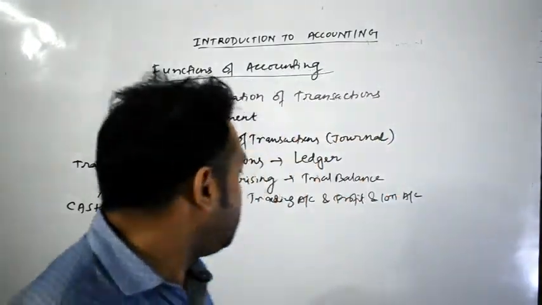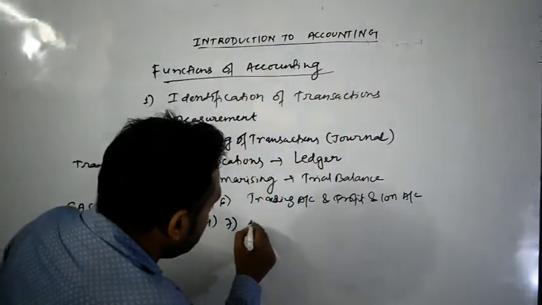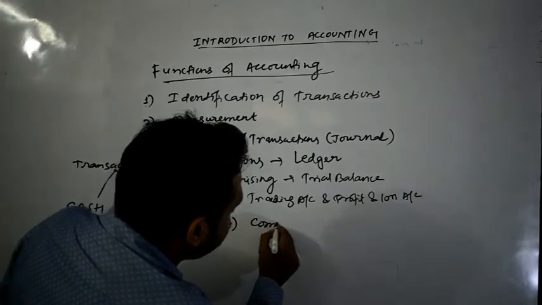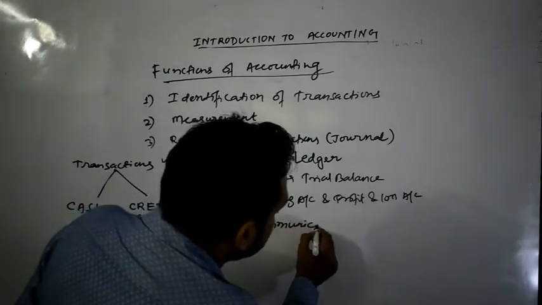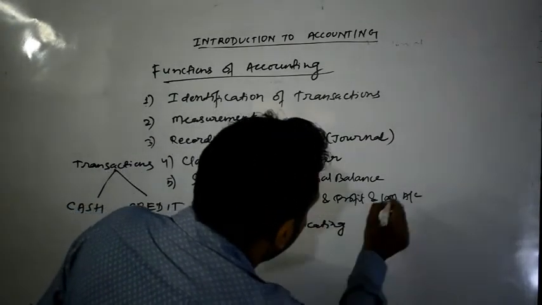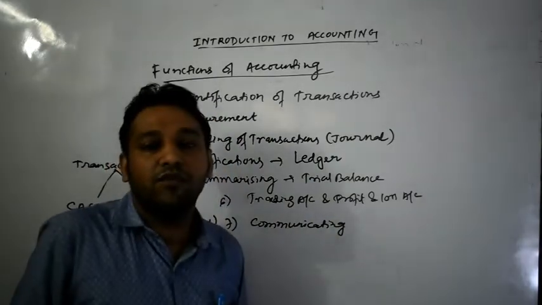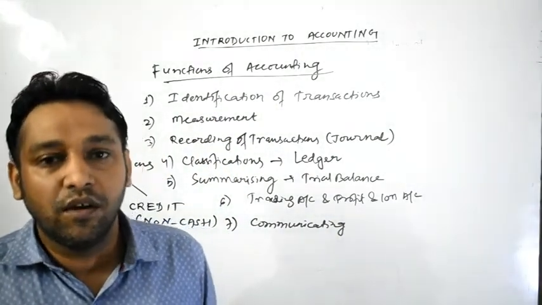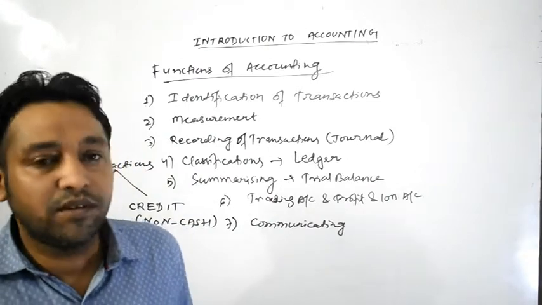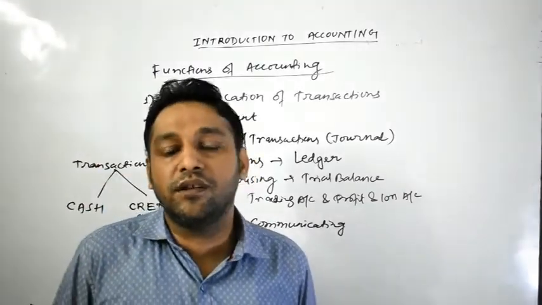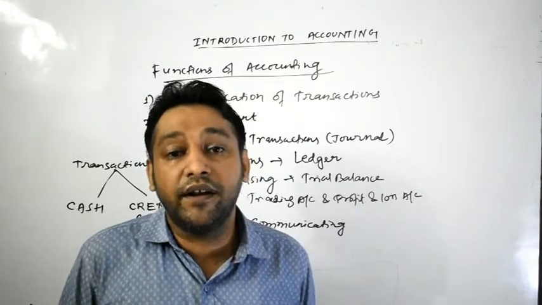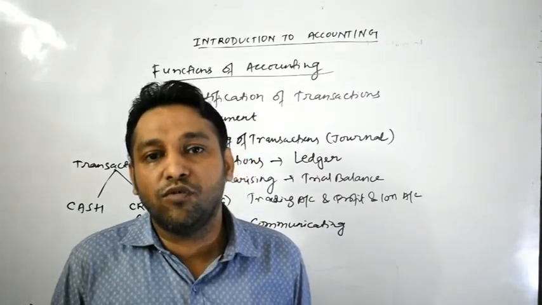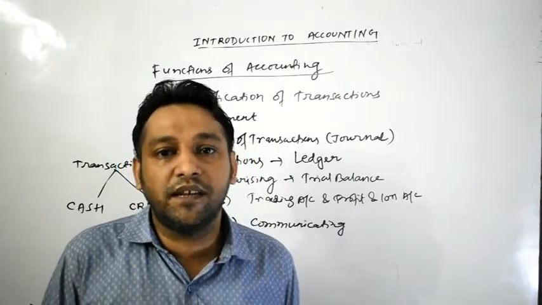Okay. Last but not the least is our what? Last we have to communicate. After all these events, what we have to do? Communication. We are required to communicate our transaction to whom? To the external users of our accounting information. Who are the external users? External users can be creditor. कौन होते हैं? Creditor जो हमको बिजनेस चलाने के लिए पैसा दिए हैं.